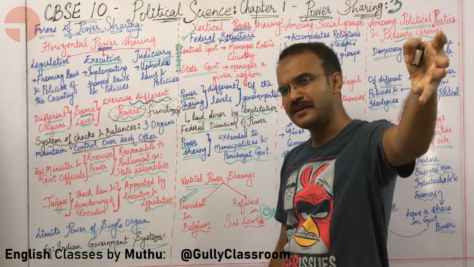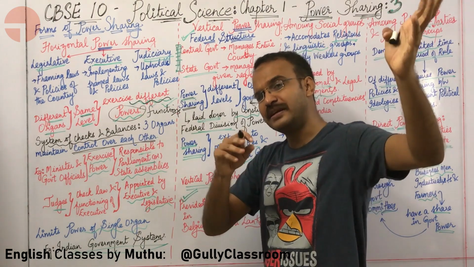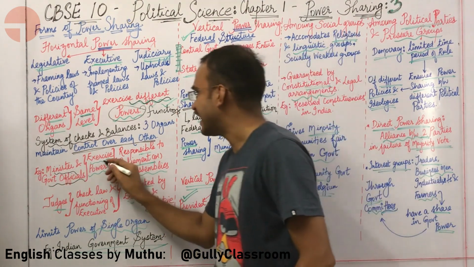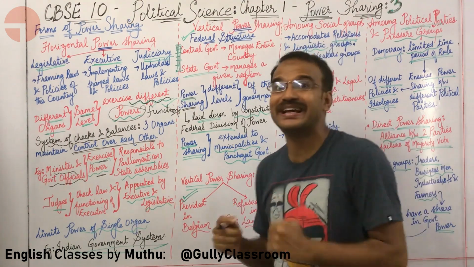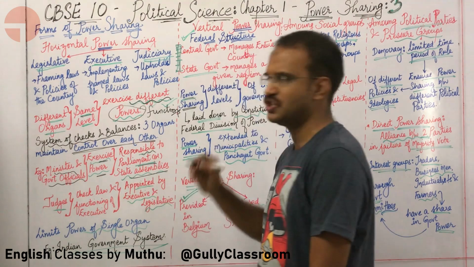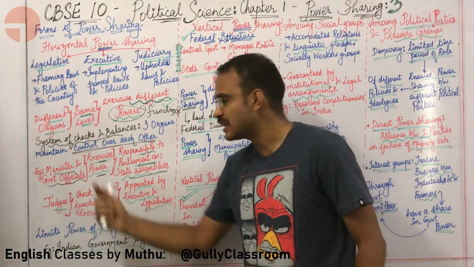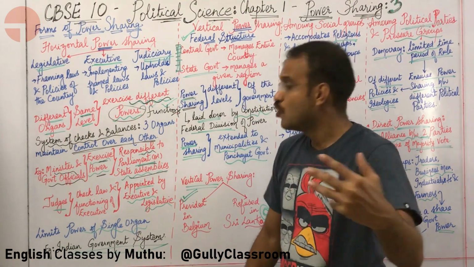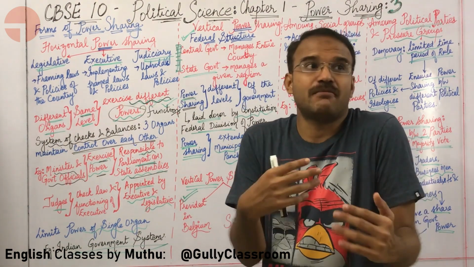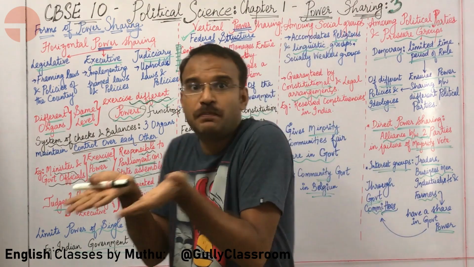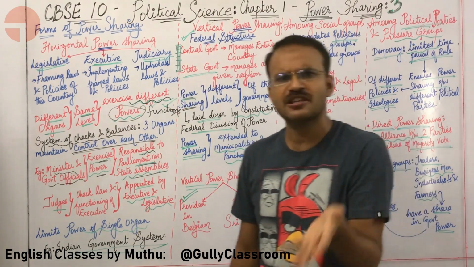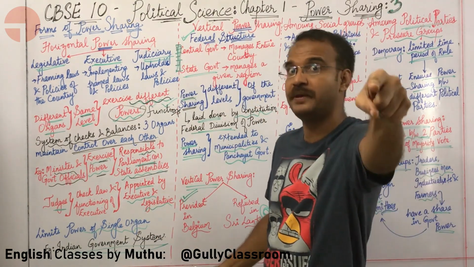Sir, give us a couple of examples about checks and balances that can be written in the exam. Yeah, come on. There are different ministers and government officials exercising power. But even though they are exercising power, they are responsible to the parliament and state assemblies. In answering why they implemented such and such schemes and how they used these powers, they are answerable to the parliament, the state assemblies, and the people.